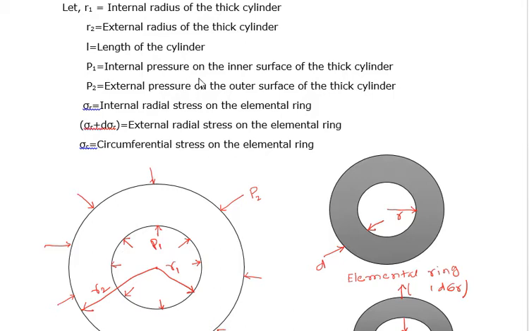P1 is the internal pressure on the inner surface of the thick cylinder, acting on the inner surface of the cylinder. P2 is the external pressure on the outer surface of the thick cylinder, acting on the outer surface of the cylinder. Sigma r is the internal radial stress on the elemental ring.